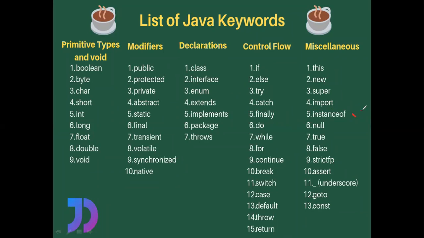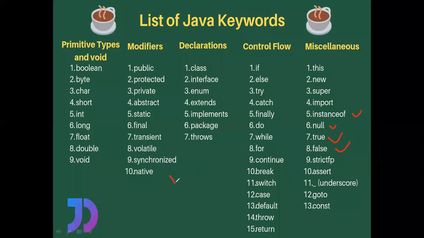And then instanceof, I will explain it in the next slides. And then null, if you want to, we can initialize this null value to any variable so that the things inside the variable will get deleted. And then true and false, the things which can be provided to a Boolean type of variable.